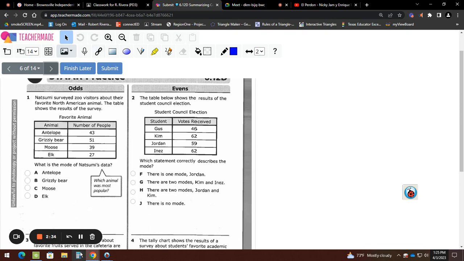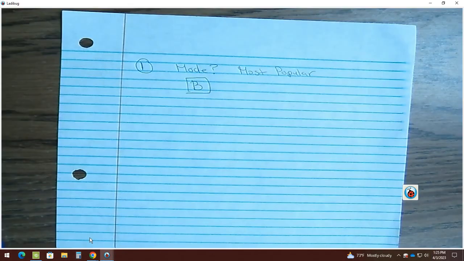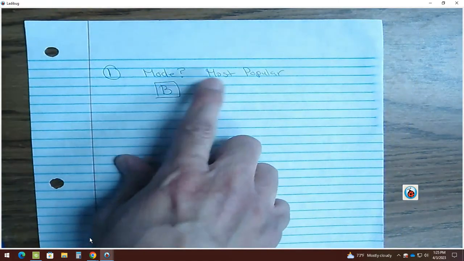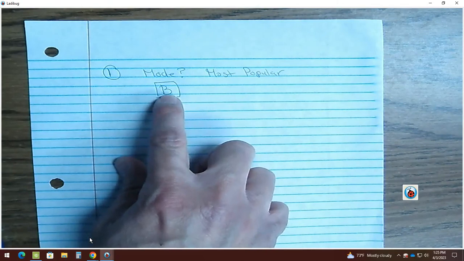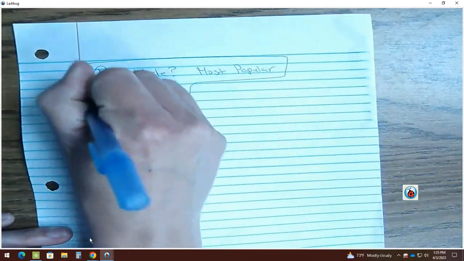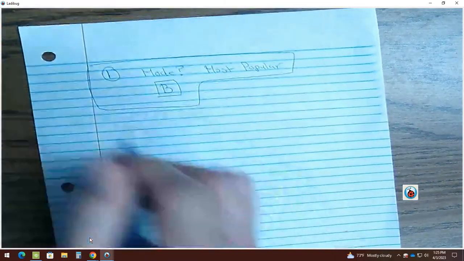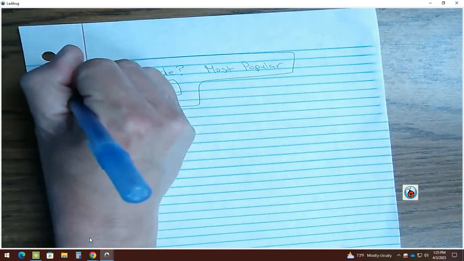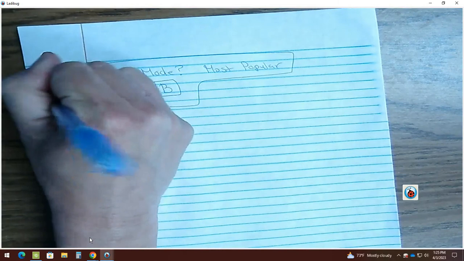So do you have to do work on this guy? Not really. You just have to put this for me. Most popular, and the answer is B, grizzly bear. I'm done with number 1. Bien fácil. So for homework, you will be doing number 2.